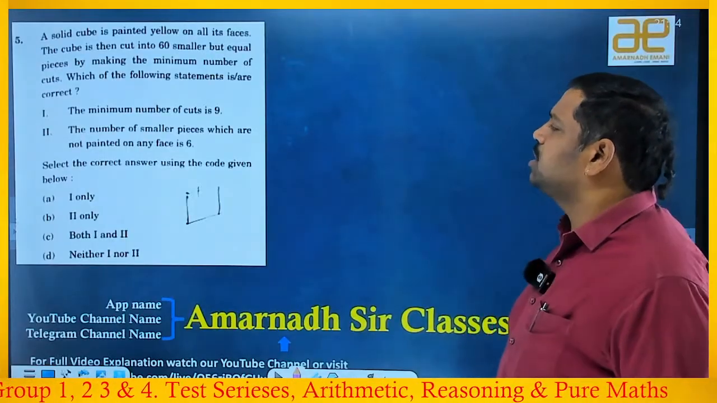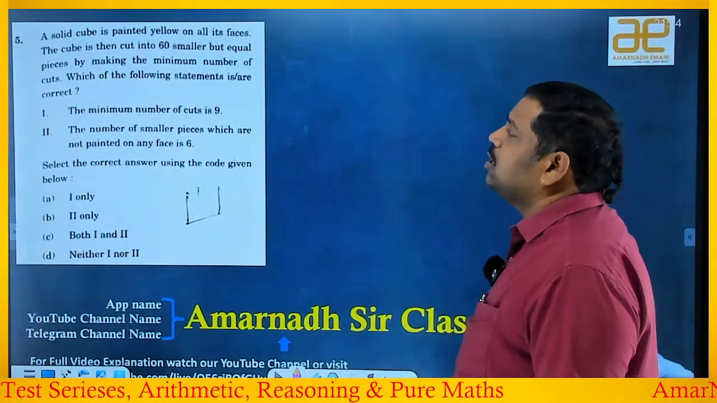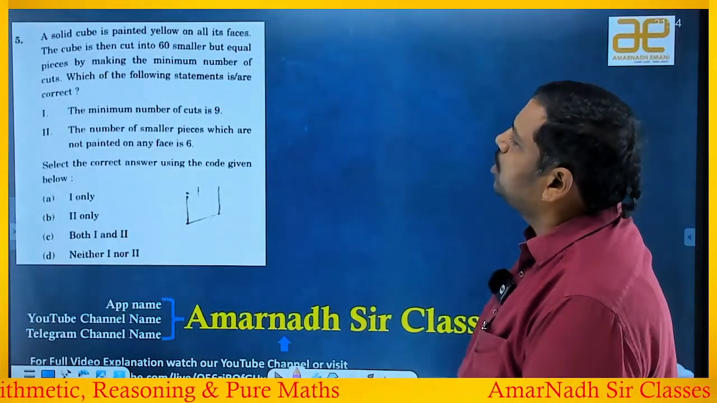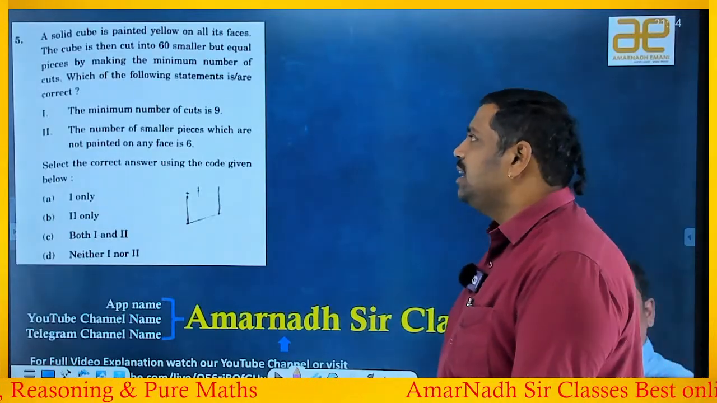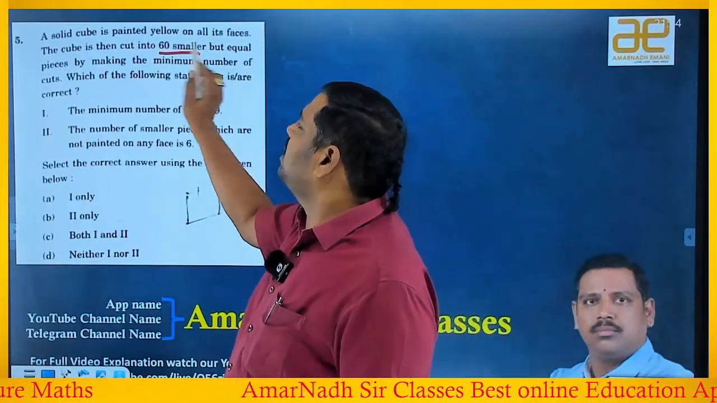This is a fantastic question that he has given. So most of the students will get confused with this question. A solid cube is painted yellow on all its faces. The cube is then cut into 60 small but equal pieces. The logic is completely here only. 60 smaller but equal pieces.